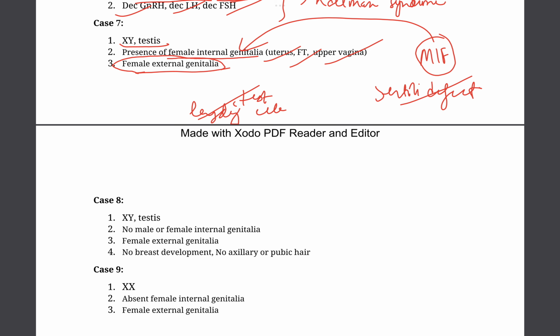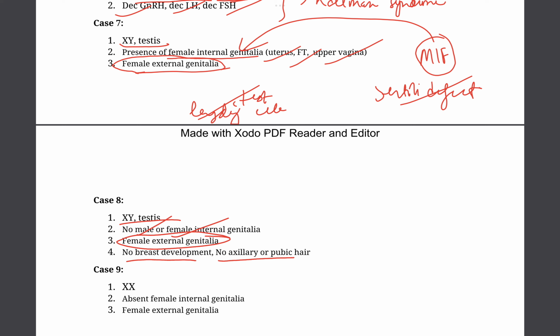Let's do another question. So we have a genotypical male, but there is no female or male internal genitalia, but the external genitalia looks like a female because no male genitalia has developed. Also, there is no breast development, no axillary or pubic hair development.